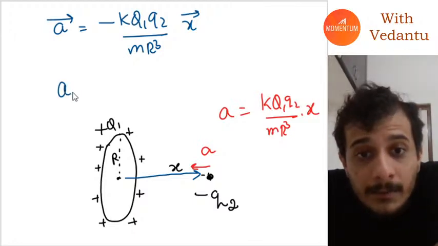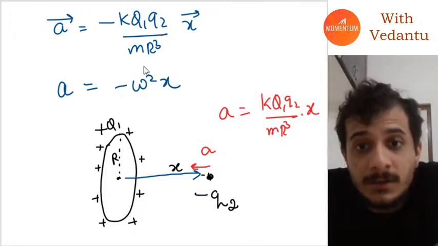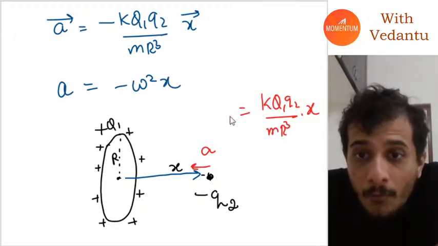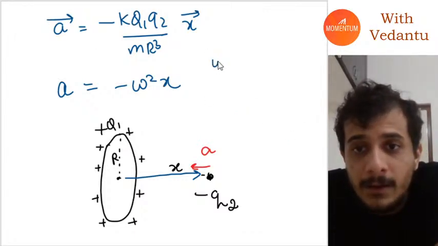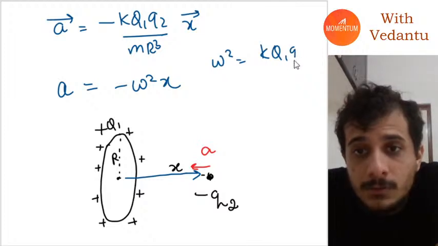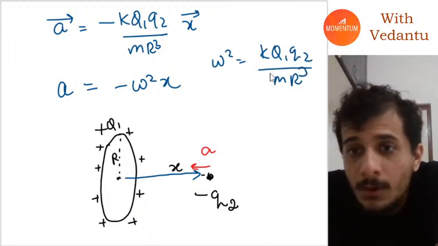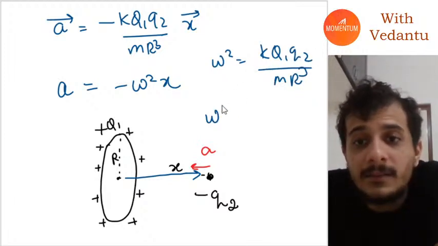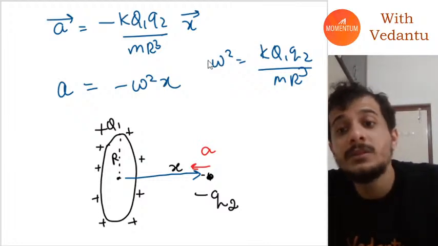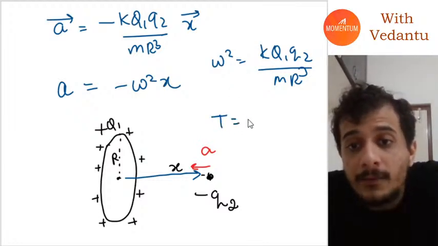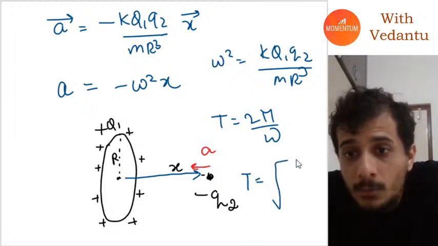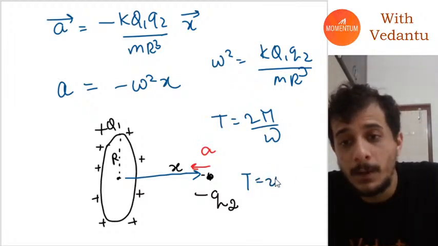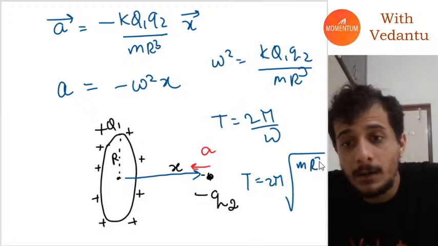Now, if I compare this with the standard SHM equation, I get the value of omega square as k q1 q2 divided by m r cube, which gives me omega is equal to under root of that, which gives me time period as 2 pi by omega, which will be 2 pi under root of m r cube divided by k q1 q2.